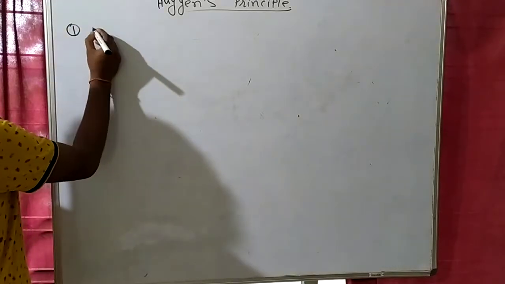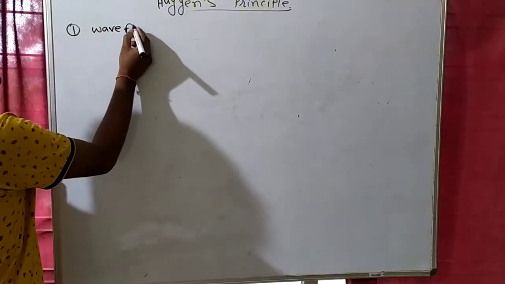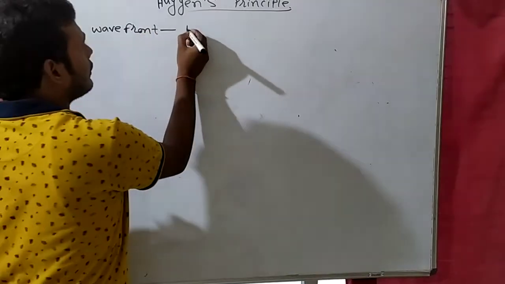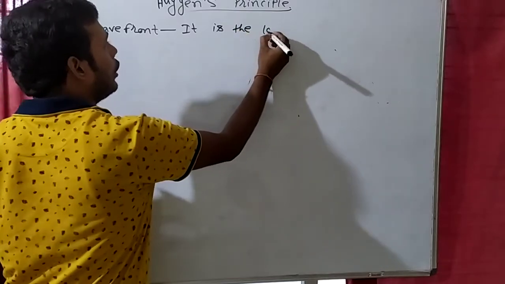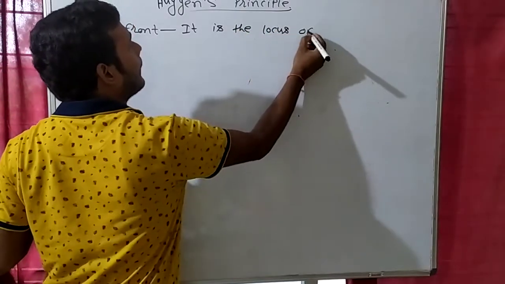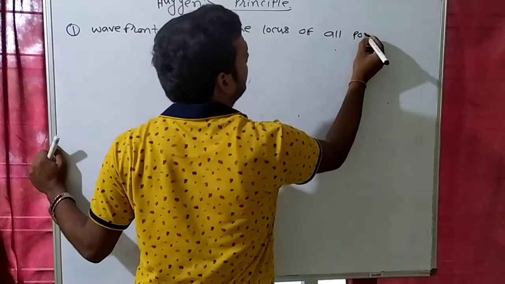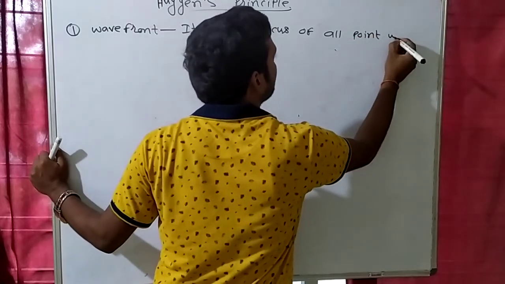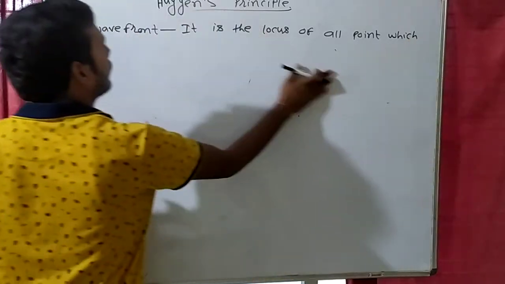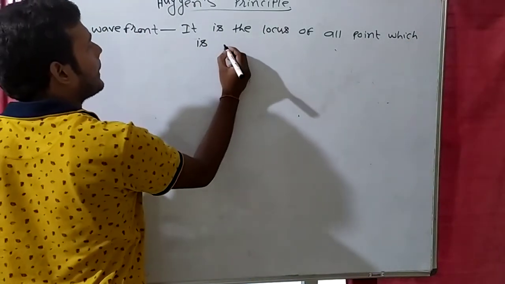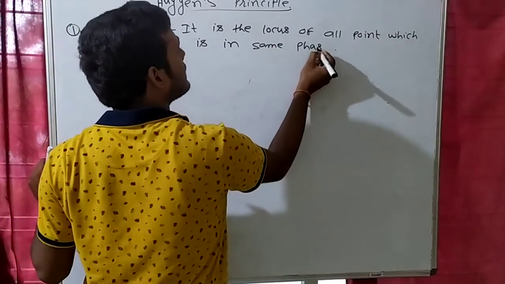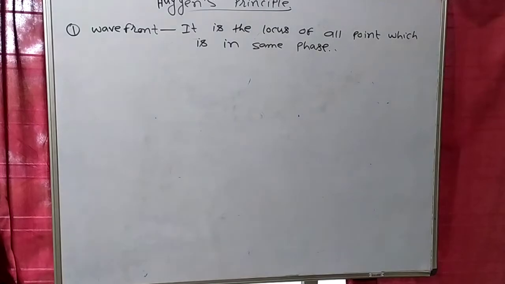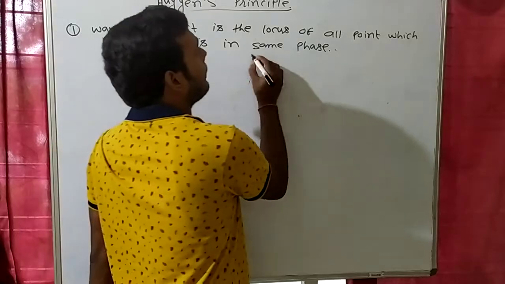In this first point, we have to understand about wavefront. Wavefront, right? It is the locus of all points which are vibrating in the same phase. So this is the definition of wavefront. They will ask you, what is wavefront? What does it mean by same phase?